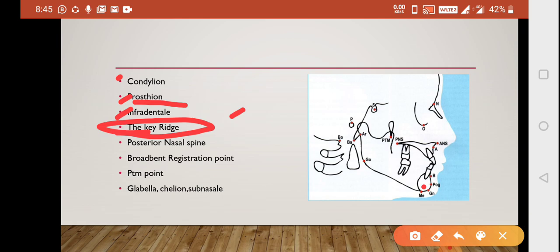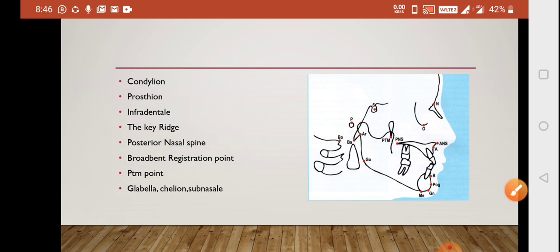PNS is making the distal limit of the maxilla, and the registration point is the midpoint of the perpendicular from the sella turcica to the Bolton's point. So you can see that this is sella turcica to the Bolton point. So when we draw a perpendicular from here, here comes out your registration point. So the question can be asked, what is the registration point? You should be knowing between sella to the Bolton's plane and the one that is perpendicular to it, it's your registration point. Next is your PTM point.